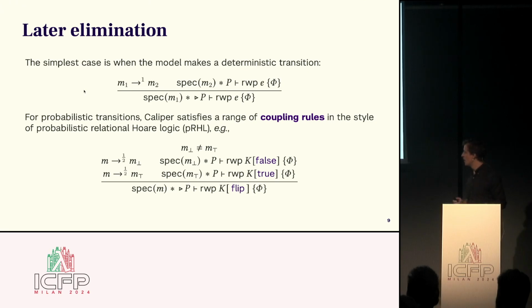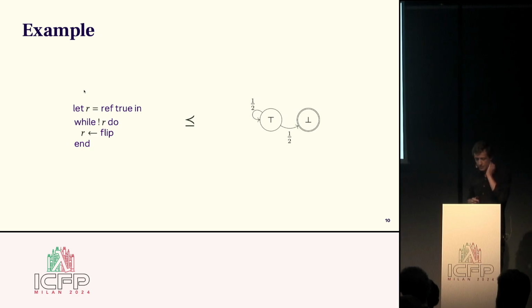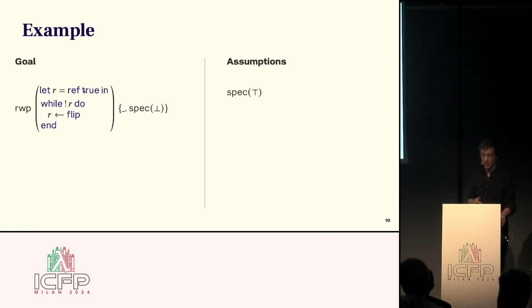All right. So to showcase this rule in action, let's try to prove a little example. Let's take the program that we saw in the beginning with the repeated coin flip. We want to show that it refines this simple model, and intuitively the correspondence is quite clear, right? To show this refinement, we're going to show the implication in the logic. We're going to assume the specification resource with some initial state top, and then we're going to prove a weakest precondition of the program.